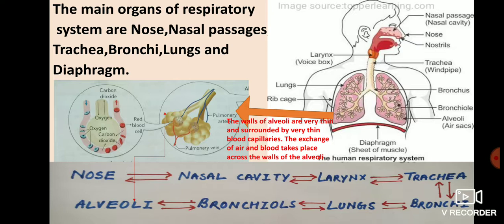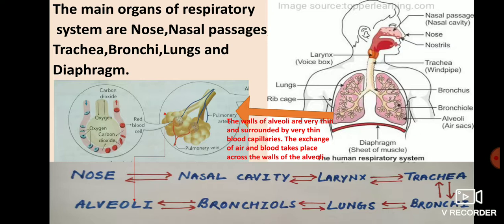As this diagram is given, you can see in our nose there are two nostrils. Through these nostrils air is taken, and through the nasal passage, also known as the nasal cavity, air reaches the trachea. Trachea means windpipe.